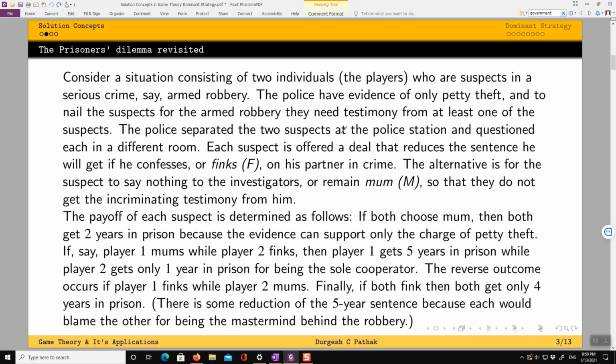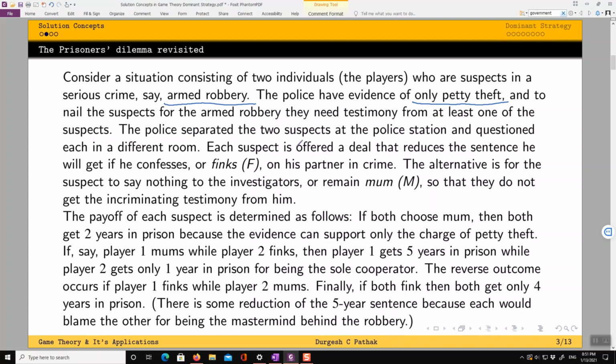So we are revisiting the prisoner's dilemma. Quickly to tell the story, there was a situation in which two individuals who are suspects in a serious crime, say armed robbery, are caught, but the police do not have evidence of armed robbery. They were possibly only hatching the plan, and police have evidence of only petty theft. If they want to nail the suspects for the armed robbery, they need testimony from at least one of the suspects.